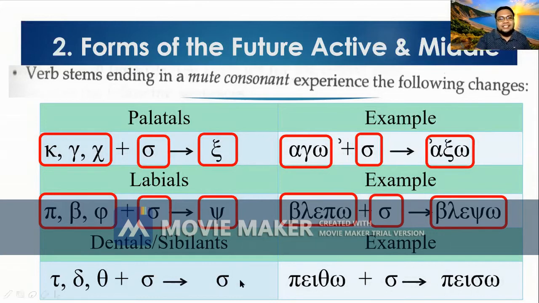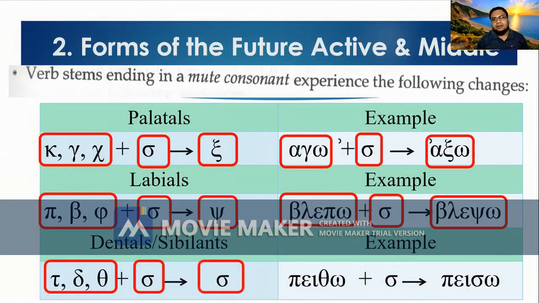The last are the dentals or the sibilants. In the case of the dentals, it ends with the letters tau, delta, and theta. So in this case, when you add sigma, you will drop these letters and retain the sigma. So let's take a look at this example.